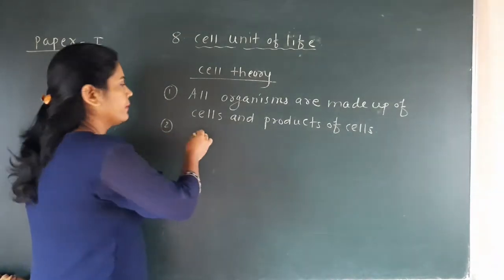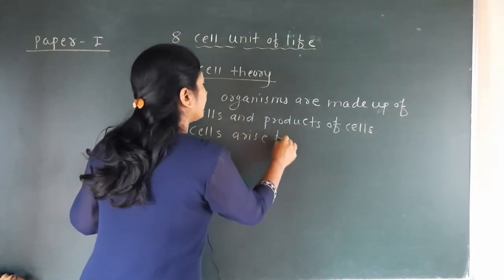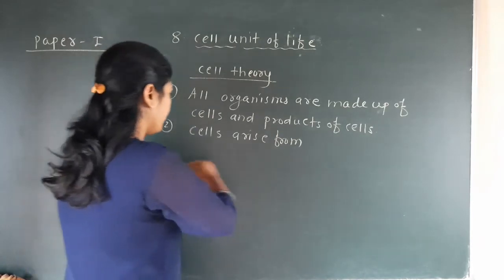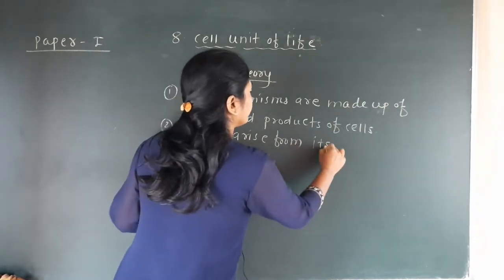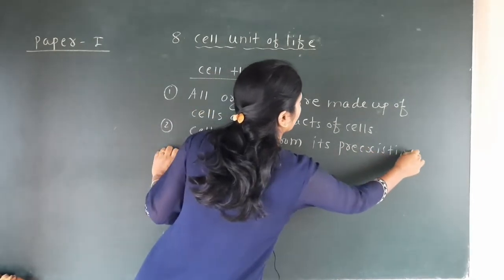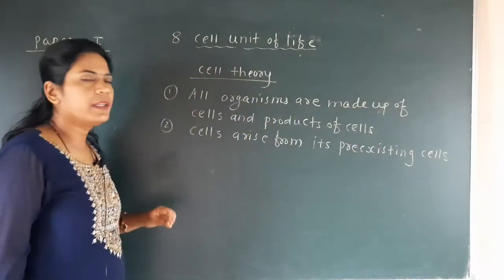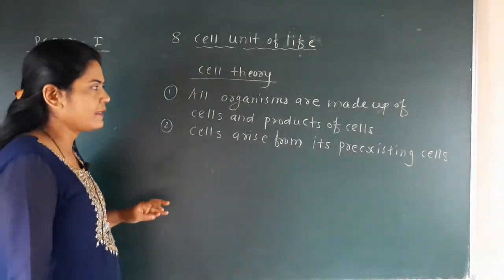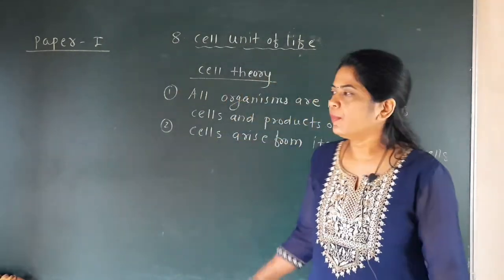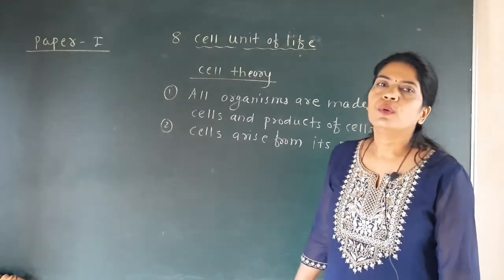And second, cells arise from pre-existing cells. So this is the cell theory, which was modified after the statements of Rudolf Virchow.